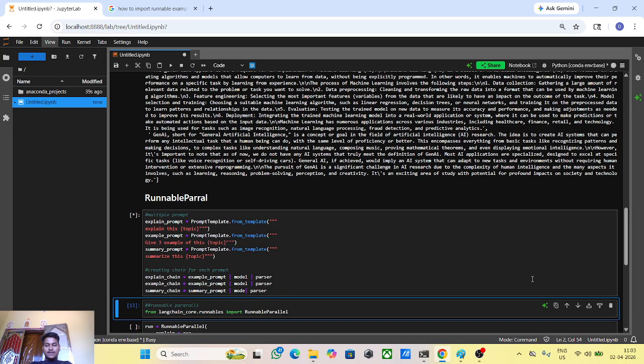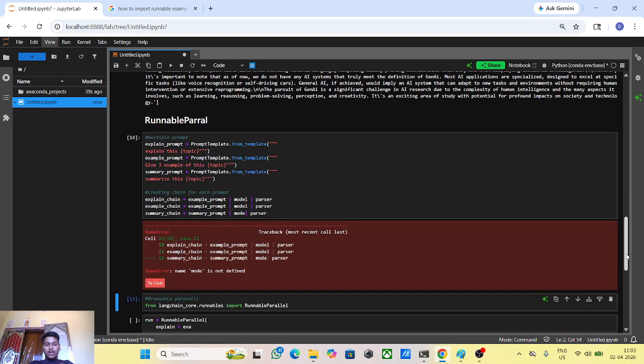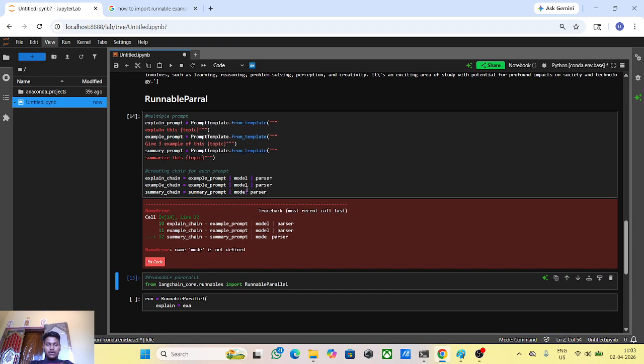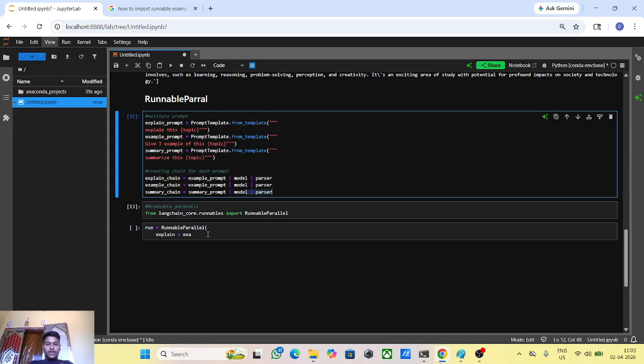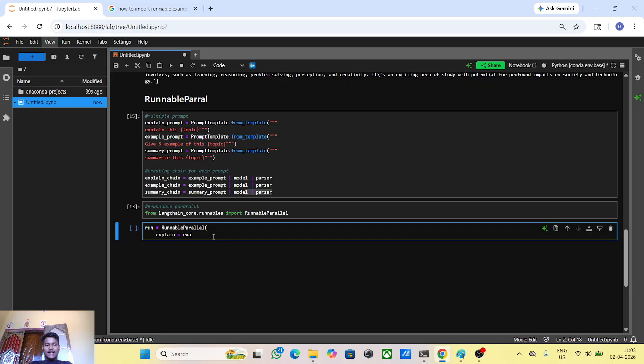Just understanding how we run these chains in parallel. Okay, the name is model. I forgot this L. Okay, chain completed. Then how do we run these chains in parallel? Here this function is RunnableParallel, which runs the chains in parallel.